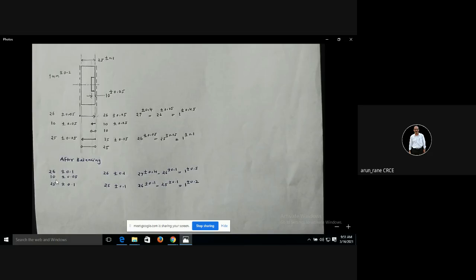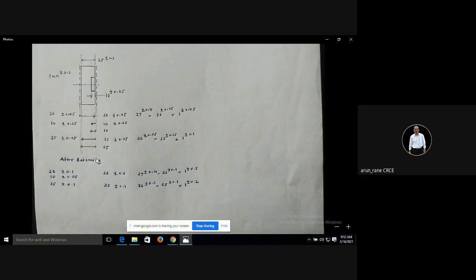Then 10. In 10 there is no scope. Why? Because the product engineer has given 10 plus minus 0.05. Okay, so there is no scope. So I'll simply write it same as it is. Then now 25. So here in setup 2 there is a scope. So 25 plus minus 0.1. So here what is the stock removal? 1 plus minus 0.2. So I'll check, is there sufficient stock? Yes, 0.8 is the minimum stock and maximum stock is 1.2. Right? So this is what is called the balancing.